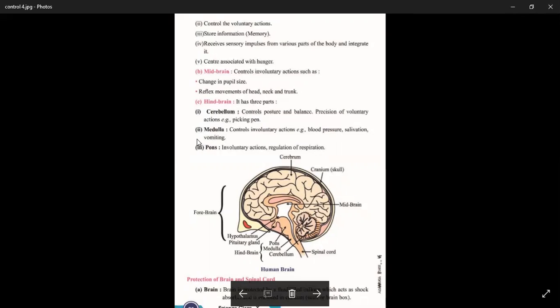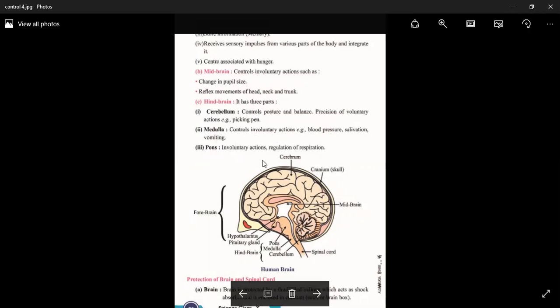The second one is the medulla. The medulla controls involuntary actions of our body such as blood pressure, salivation, vomiting, and respiration, that is breathing. And the third part of the hindbrain is called the pons. The pons controls involuntary action and regulation. It helps in the regulation of respiration.